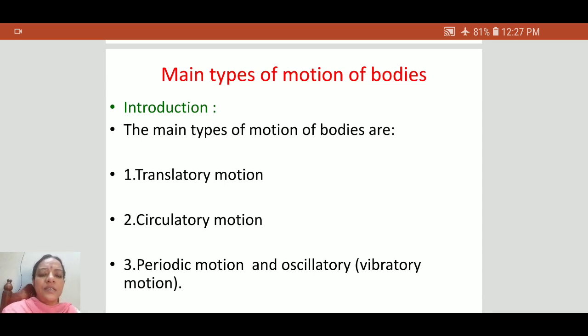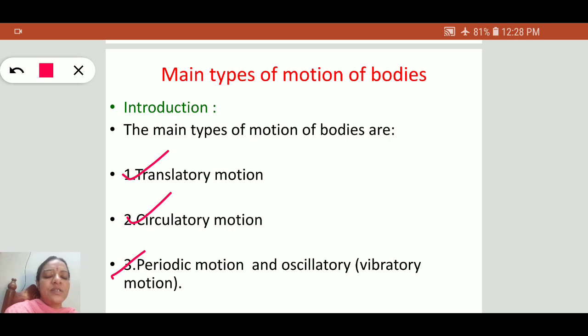Generally, in our daily life, we come across three types of motions: translatory motion, circulatory motion, and periodic motion. In periodic motion, a special type of motion is known as oscillatory motion. Later we will know the difference between periodic motion and oscillatory motion. All bodies possess any one of these three types of motion in the universe.